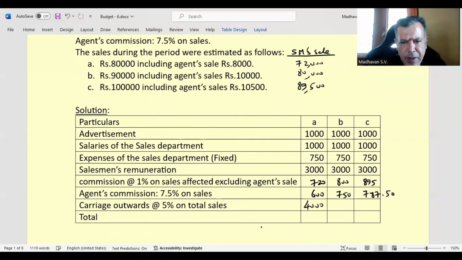And in 90,000 5%, we get 4,500. 1 lakh 5%, we get 5,000. Adding each, we get first one as 11,070. Second one is 11,800. Third one is 12,432.57. That is the solution for this. Let us move on to the next question.